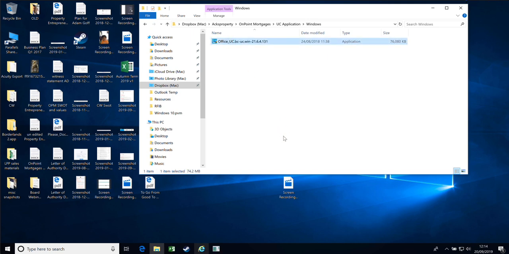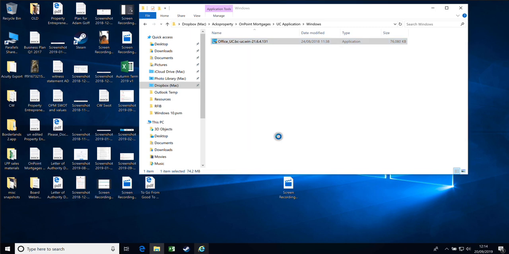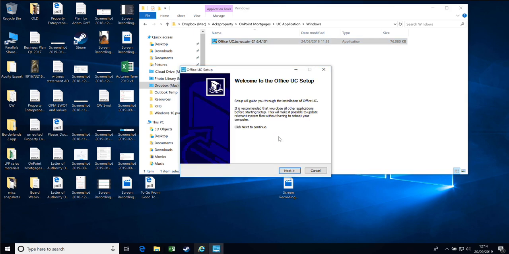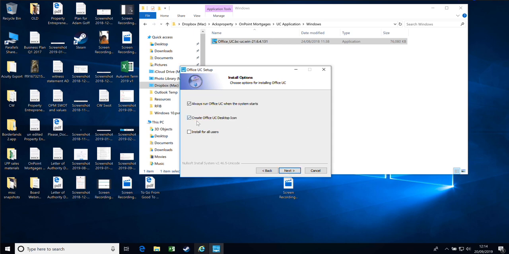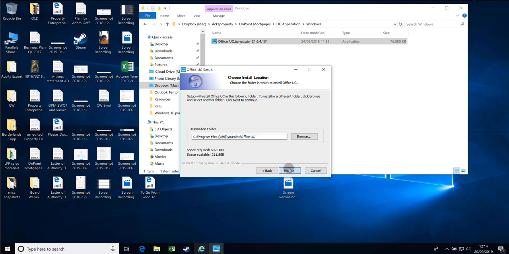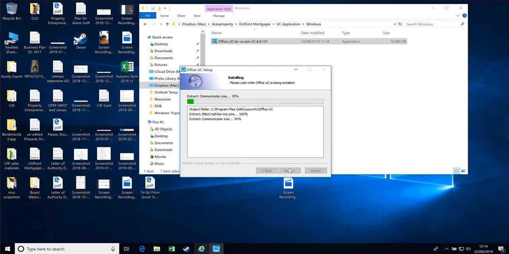Double click on this. Do you want to allow the app to make changes? So yes. Next. I agree. Yep, I'll do it for all users. Yeah. Okay, so it's going to chug away and install it.